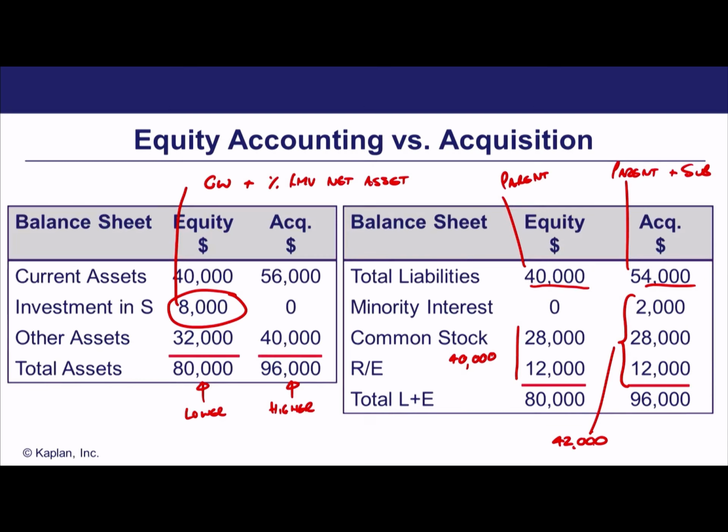Now, of course, that means equity-based ratios, things like, let's say, return on equity, net income over stockholders' equity. Under acquisition accounting, if your equity is higher, these ratios are going to be lower. In practice, a lot of analysts actually will remove the minority interest before calculating equity-based ratios, on the grounds that it isn't really a component of your stockholders' equity because it doesn't belong to your shareholders. Okay, that's what happens in the real world, but that's not what happens in the CFA exams. So include the minority interest within stockholders' equity for any equity-based ratios unless the examiner specifically tells you to remove it.